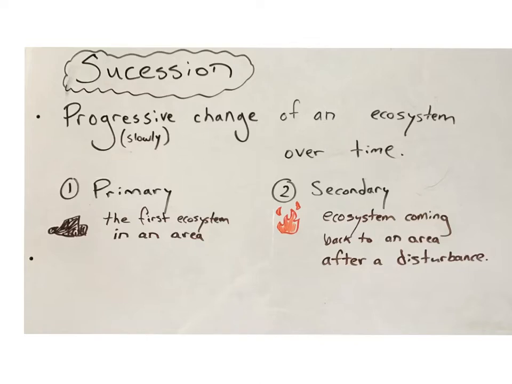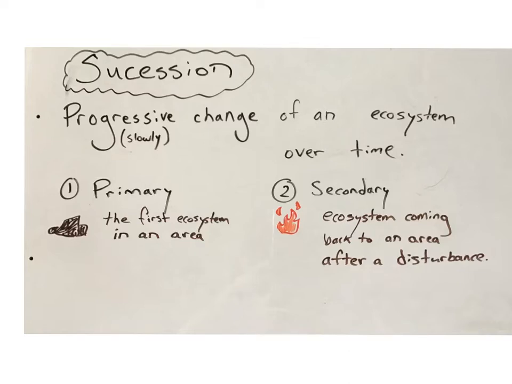And this is succession. So, succession can be defined as the progressive change of an environment or an ecosystem over time. It can be broken down into two different categories of succession. So, these are primary and secondary succession. Primary succession refers to the beginning stages of an ecosystem's development where exposed rock or soil is colonized by living things for the first time. So the important thing about primary succession, it's an area where living things are there for the first time.